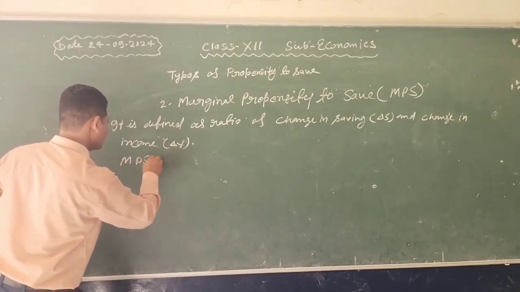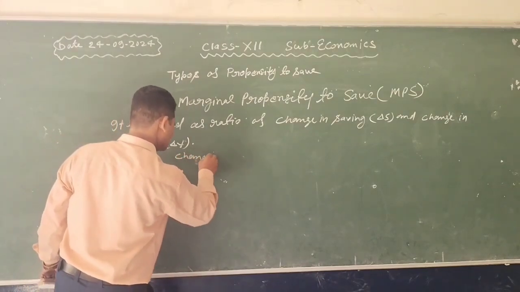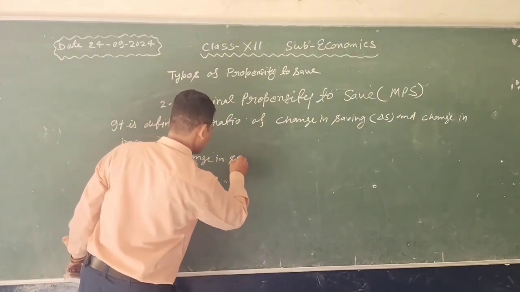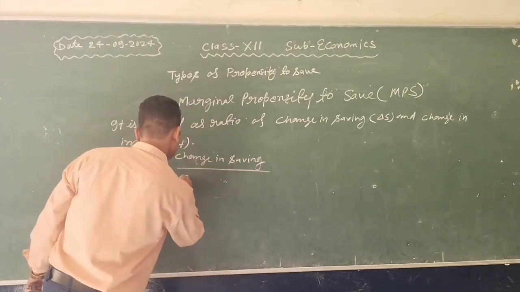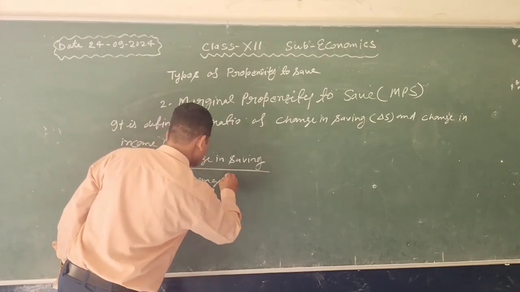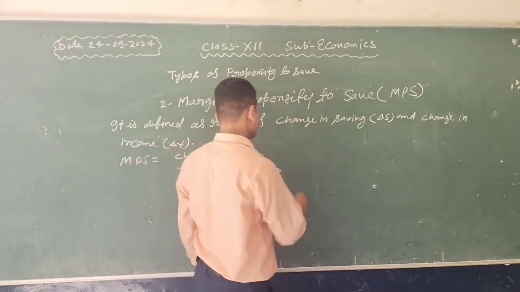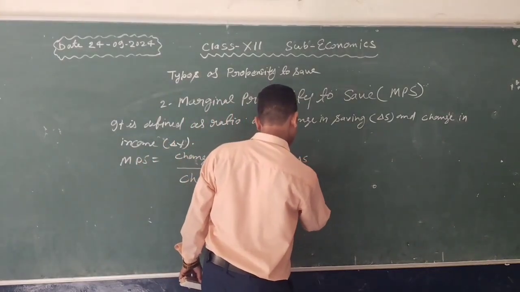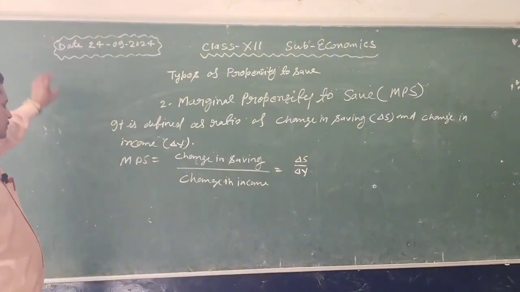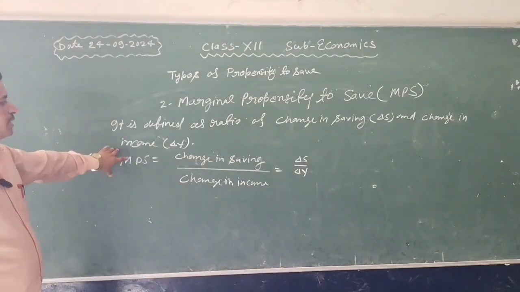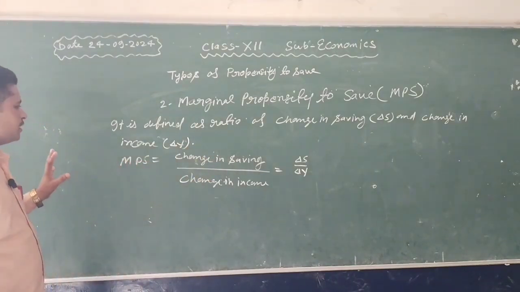MPS is equal to change in saving upon change in income, equal to delta S upon delta Y. Marginal propensity to save is defined as the ratio of change in saving upon change in income. So we find out the data set.